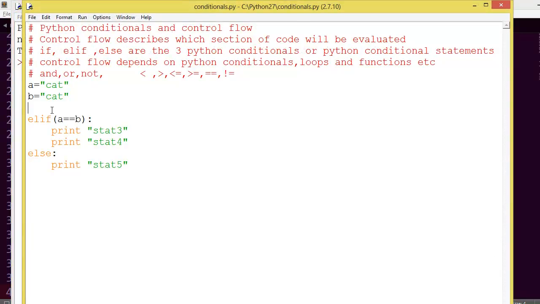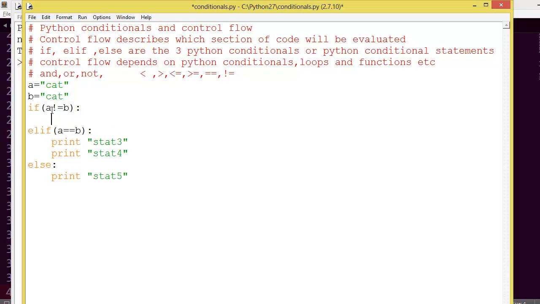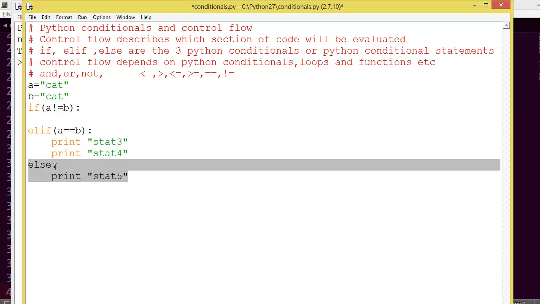Now if we use an if statement, if a not equal to b, there is no rule that we should use elif and else. Either we can use all these things or not, but else should be preceded by either if or elif.